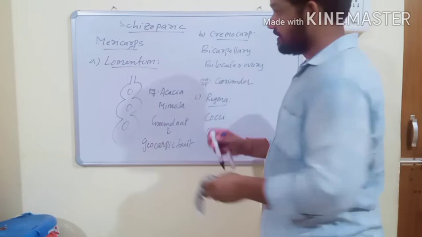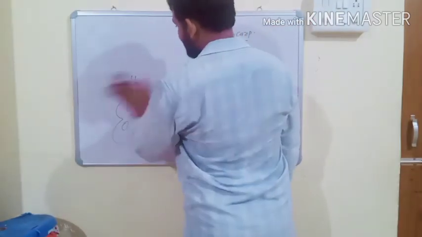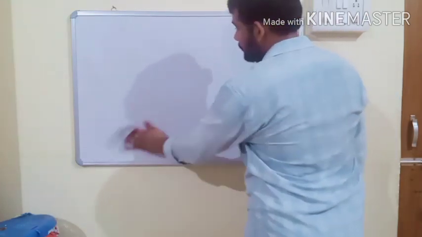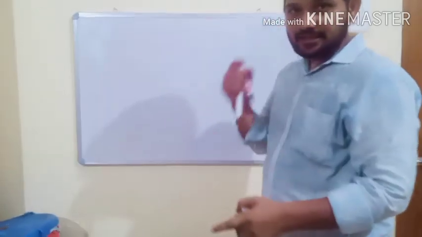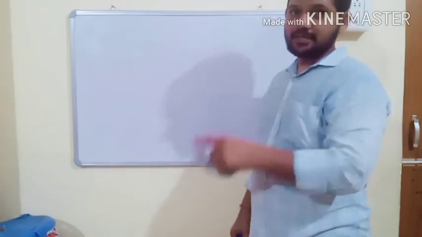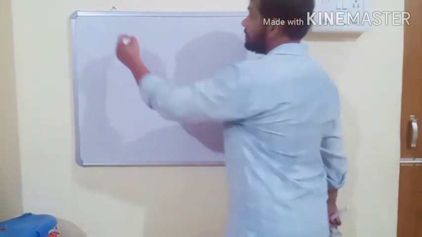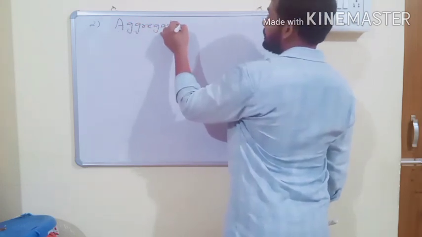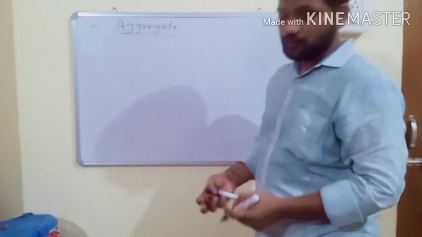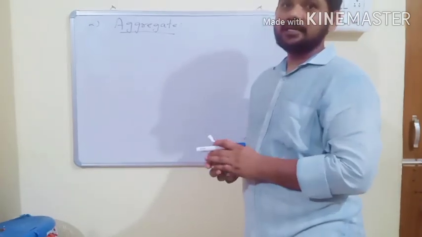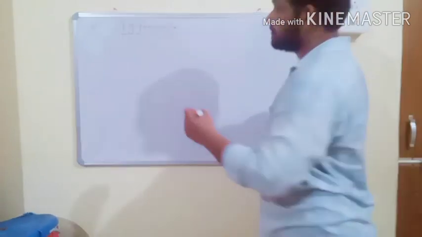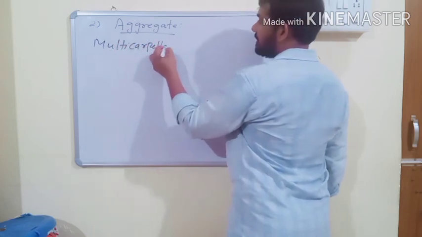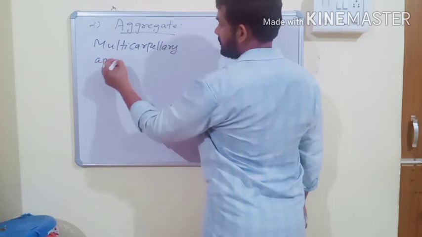Dry fruits are of three different types: dry dehiscent, dry indehiscent, and schizocarpic. With this, simple fruits are completely done. True fruits are usually divided into three types: simple, aggregate, and composite. Simple fruits are again fleshy and dry. Fleshy and dry are completed. And the second type of true fruits is known as aggregate fruits. In simple fruits and aggregate fruits, one flower develops into one fruit. But the difference is that aggregate fruits develop from a multicarpellary apocarpous gynoecium.